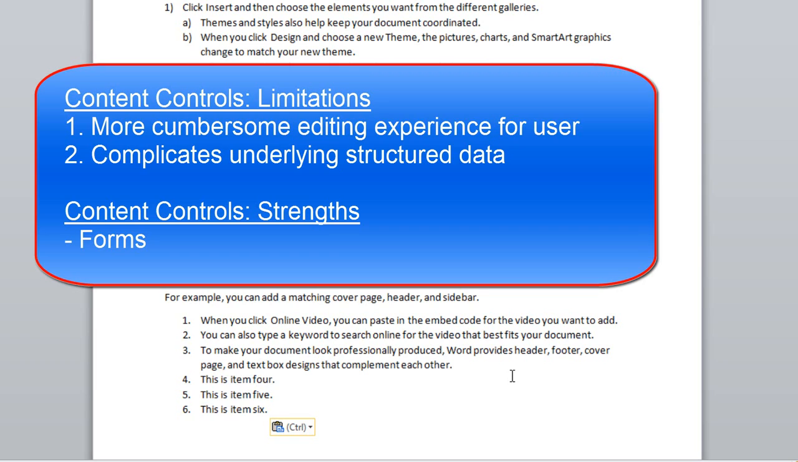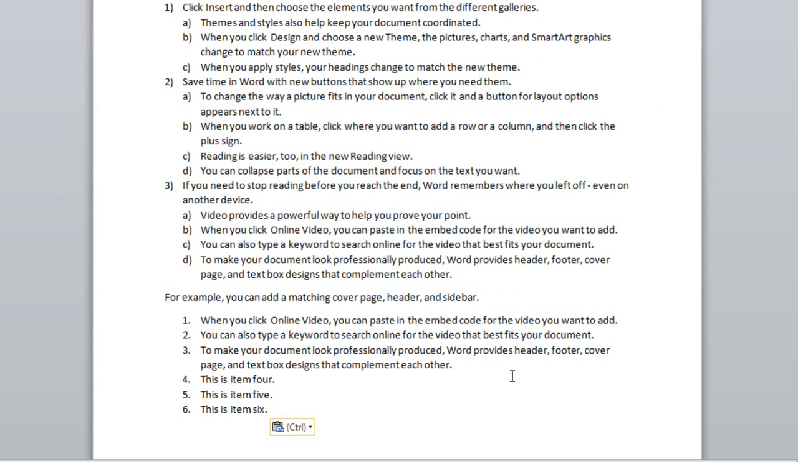There are places where content controls have no equal. They're the absolute best solution to solving things like forms and enabling the end user to fill out forms in their document. But if you want to enable your end user just to edit structured data that you're pulling from some data source and then constructing a document, content controls become a bit cumbersome to use.